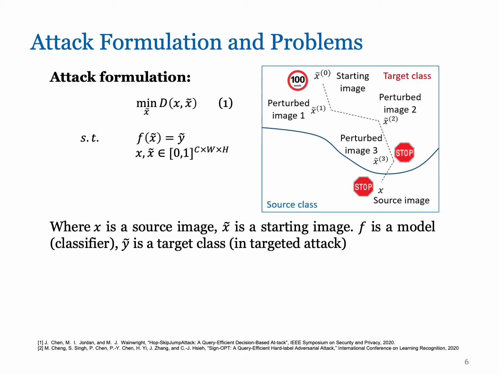The attacks in the decision-based setting can be formulated as an optimization problem that minimizes the distortion between source and starting images, such that the perturbed image is still classified as a target class in a targeted attack. This problem can be illustrated by this figure. The attacker aims to search and make the starting image, a speed sign, move towards and look similar to the source image, a stop sign, but still be classified as a speed sign.